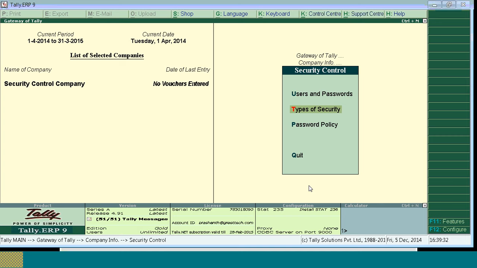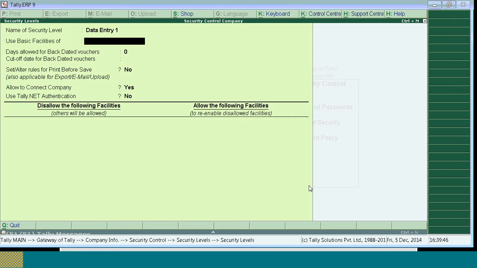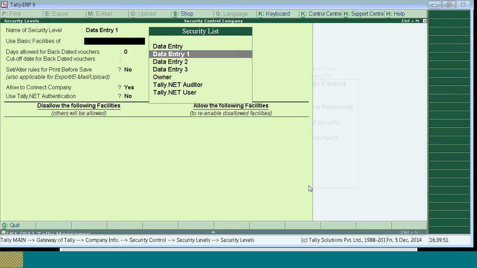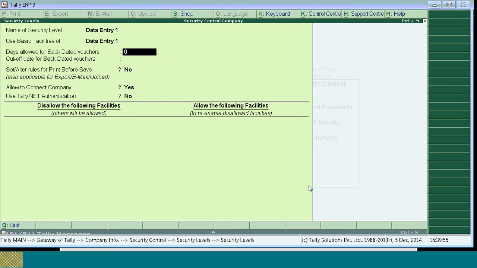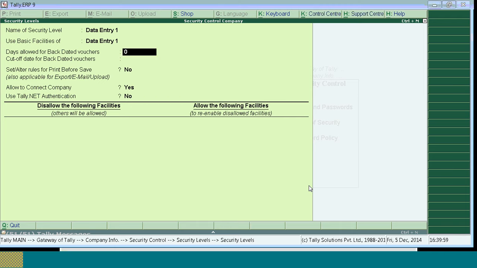So now we will go with assigning permissions. To assign permissions to the user, go for type of security. First, I will go with data entry 1. So select data entry 1. In use basic facilities of, select data entry 1.